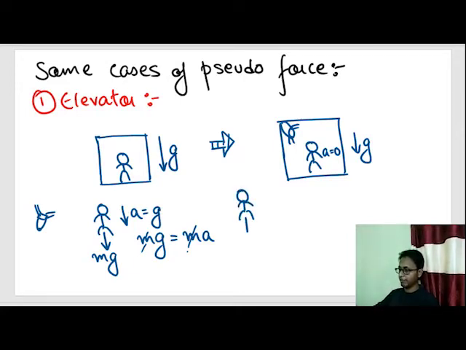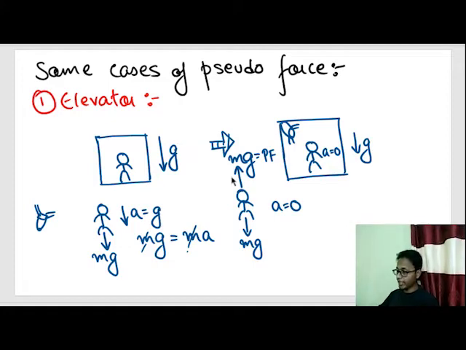Okay, gravity force is acting downwards, and acceleration is 0. Whenever we shift a person inside a frame and the frame has an acceleration, we apply a pseudo force, and the pseudo force is applied in the direction opposite to the acceleration of the frame. The magnitude of the pseudo force is the mass of the person, or the mass of the object that you are observing, times the acceleration of the frame, and its direction is opposite. So this mg is nothing but the pseudo force.